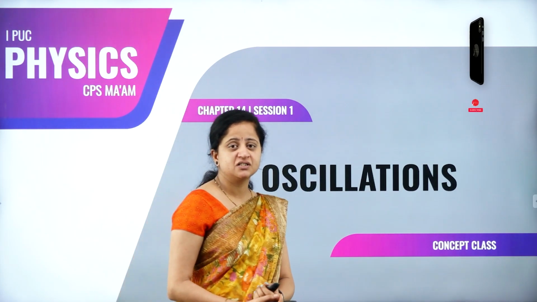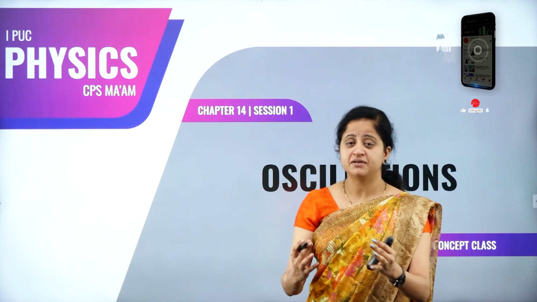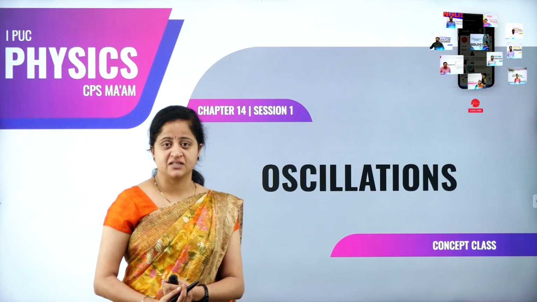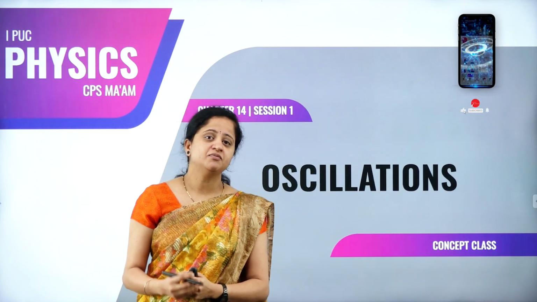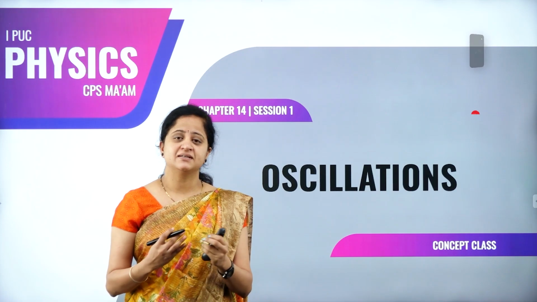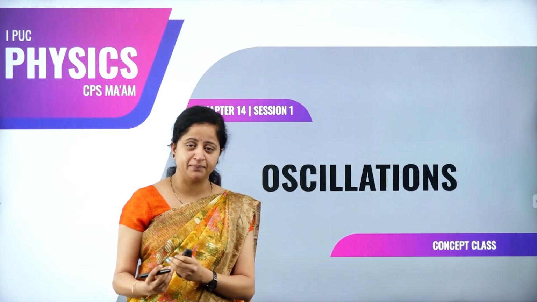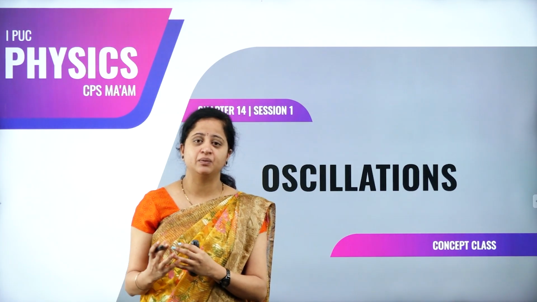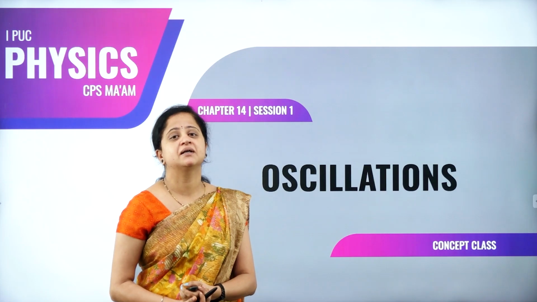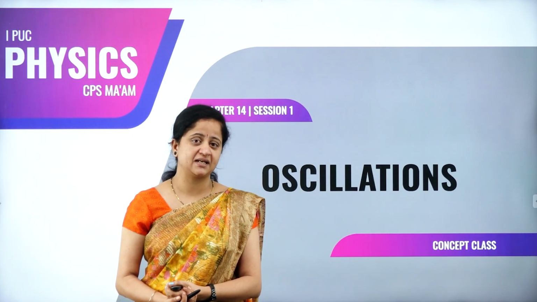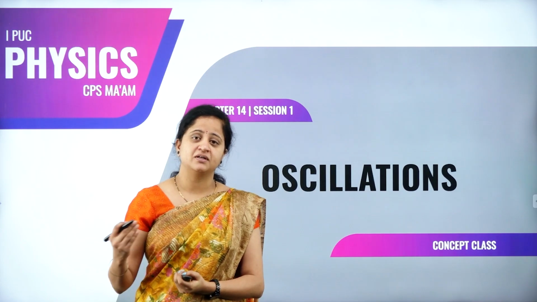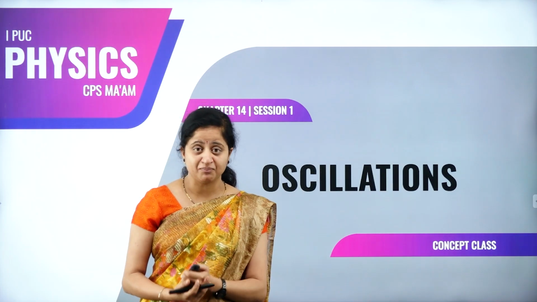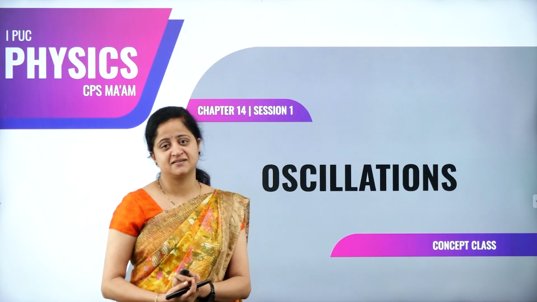In this chapter, Oscillations, we are going to understand the basic definition of oscillations, the primary terms involved with the oscillation concept, and also the concept of simple harmonic motion. How does the time period of an object depend on the length and the mass? How is this time period related to the length and mass of an object, by taking the simple pendulum and the spring as examples? What is amplitude? What is displacement? What are the different types of oscillations? And many more. It's one of the important chapters as well as an interesting concept.